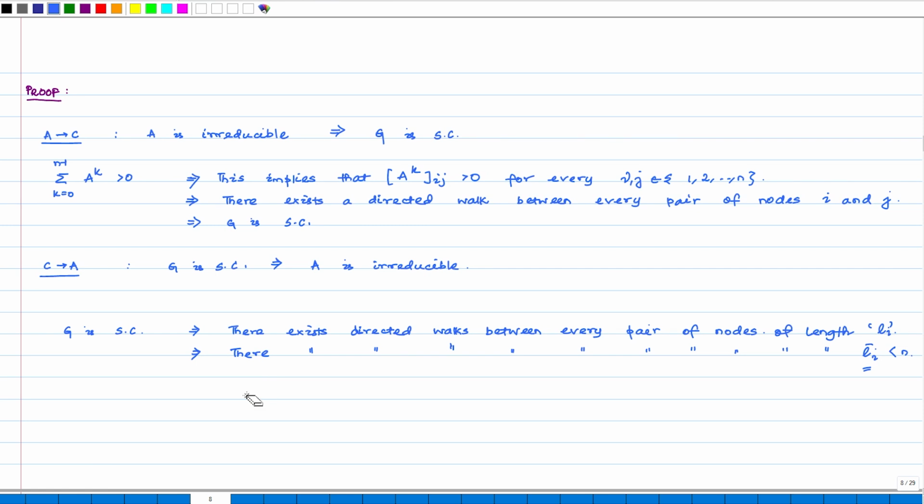Since we know that between every pair of nodes walks of lengths less than n definitely exist, this implies that summation of A to the power k from 0 to n minus 1 will definitely be greater than 0, which further implies that A is irreducible, which completes this part of the proof.